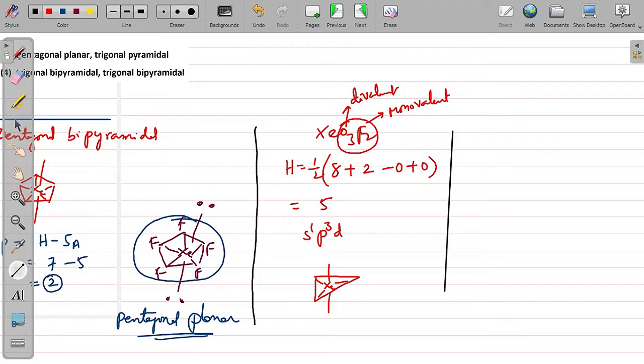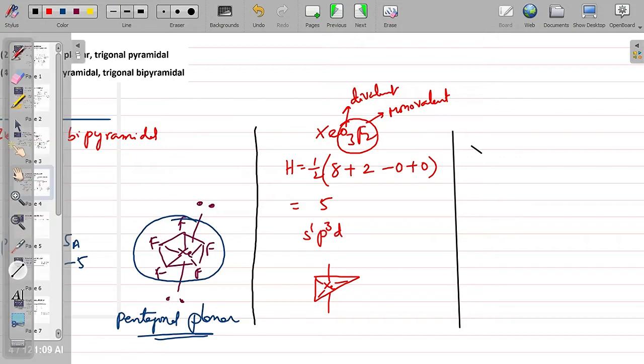Lone pairs is H minus surrounding atoms, which is 5 minus the number of surrounding atoms. Total surrounding atoms you have to take in this formula, so that is total 5. That means there are no lone pairs present.